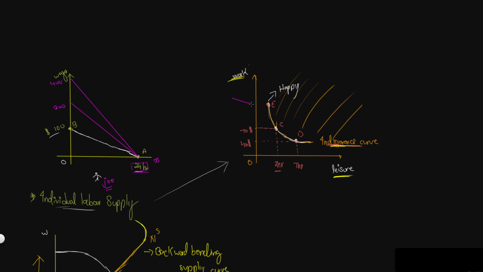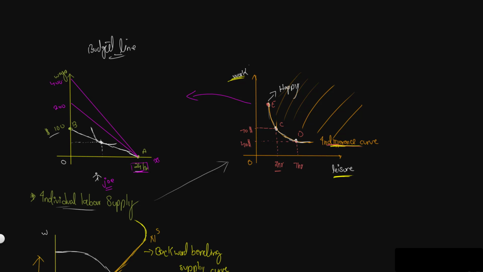So if we combine our indifference curve with the budget line, what do we get? Let's say this is our first indifference curve, and we know from our basic macroeconomics that the point where the indifference curve intersects with the budget line is the point where a rational consumer would most likely consume.